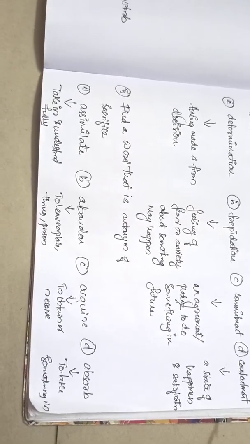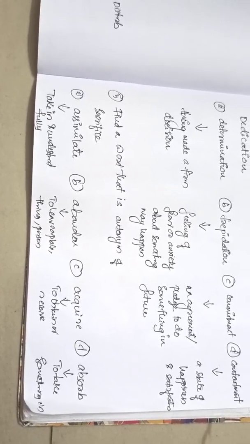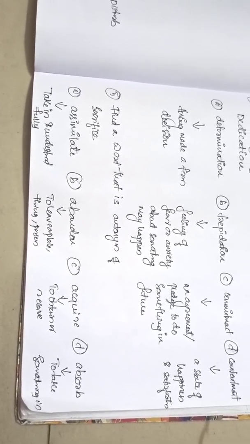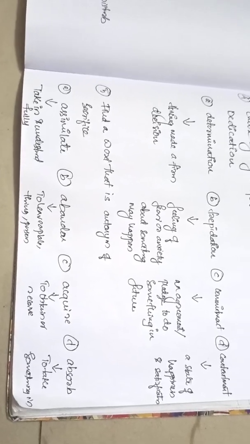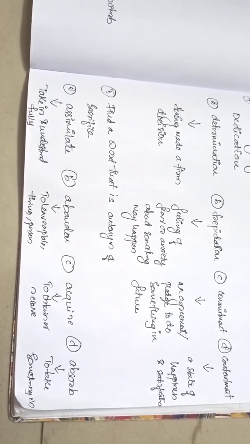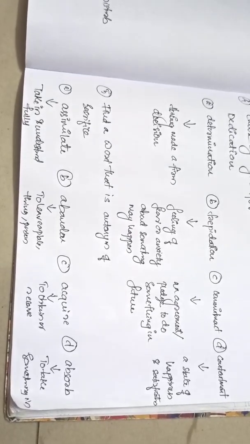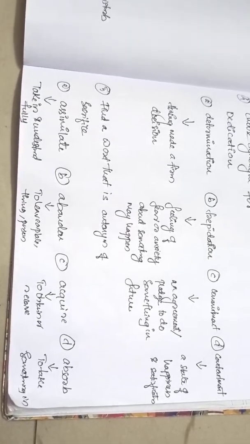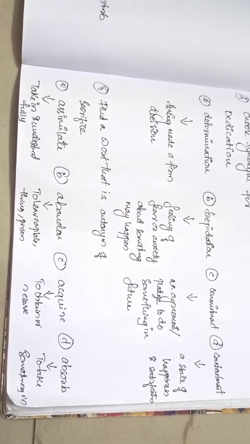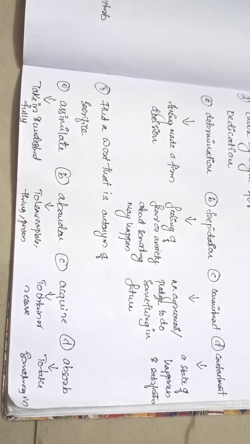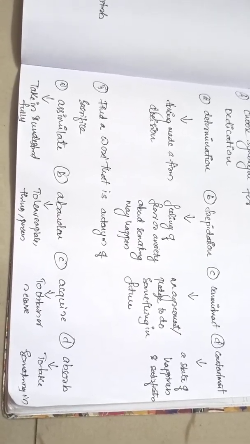Our final question for today is to find a word that is an antonym for sacrifice. Antonym means the opposite of sacrifice. Here are 4 options: assimilate, abandon, acquire, absorb. Assimilate is to take in and understand fully. Abandon means to leave a place, a thing or a person. Acquire means to obtain or receive. Absorb means to take something in.